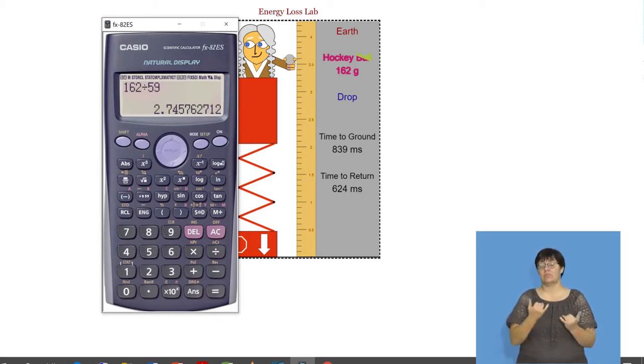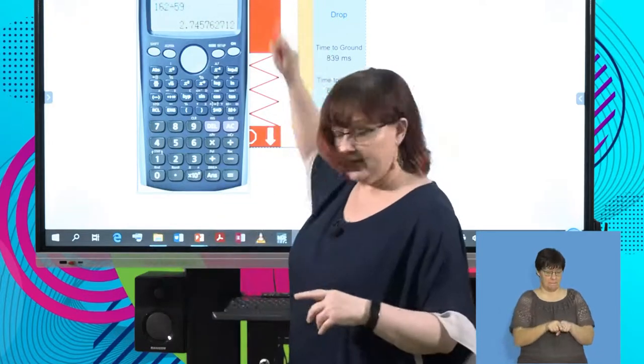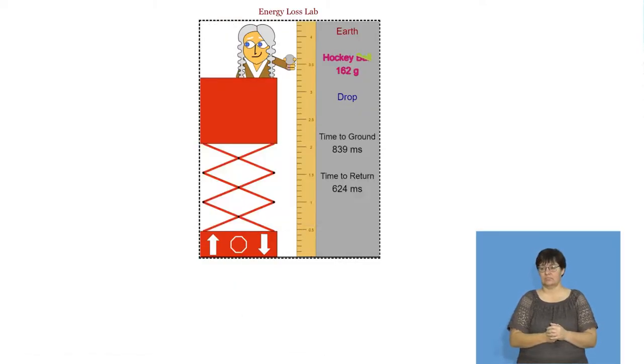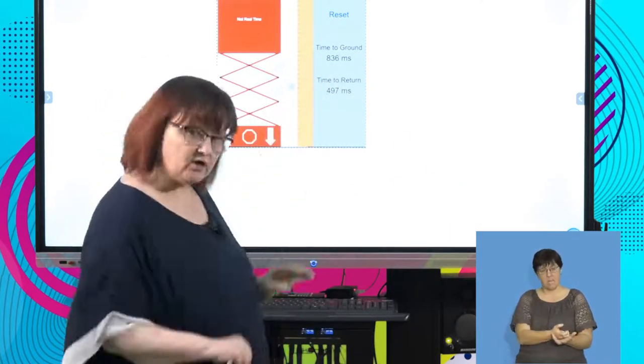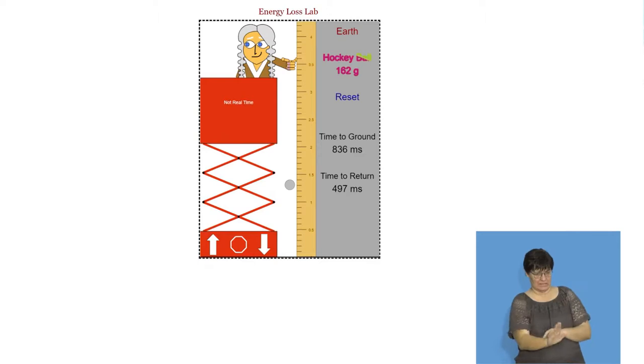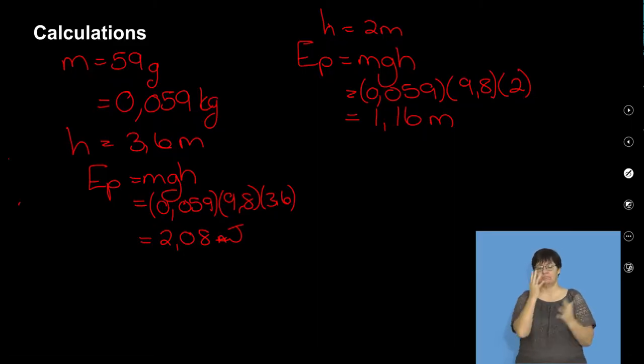So what we're going to do now is we're going to drop it from the same height as we did the last one. So let's just get rid of that. So now we're going to drop it. And he hits the ground. And interesting, do you see it doesn't actually go as high? That's quite an interesting, that's about energy changes and what happens when it hits the ground, okay? Because the hockey ball is harder, it's heavier. There's a whole bunch of things that happen here that we're not worried about right now. So let's go back to our calculations.